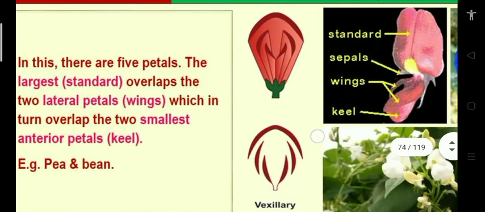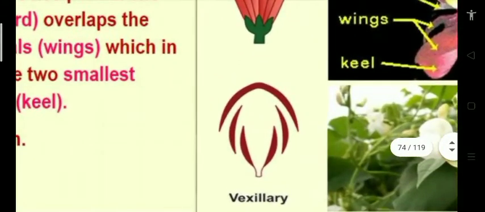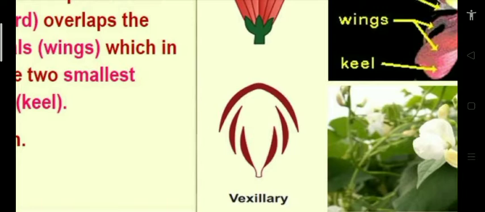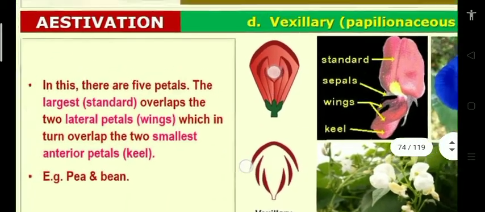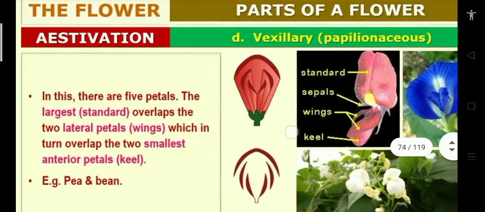You see in the diagram. The first one is the largest petal that covers the 2 smaller ones. The 2 smaller petals are called wings or ala. Then the 2 smaller petals cover the 2 smallest petals. These 2 smallest are fused, united downside, and called keel or carina. Arrangement is 1 plus 2 plus 2. This type of aestivation is vexillary or papilionaceous aestivation, most common in the Fabaceae family.